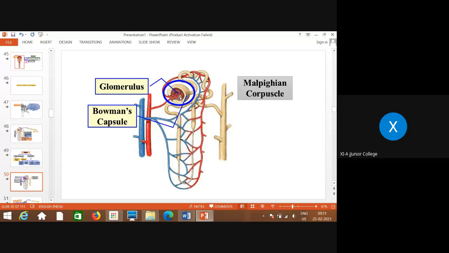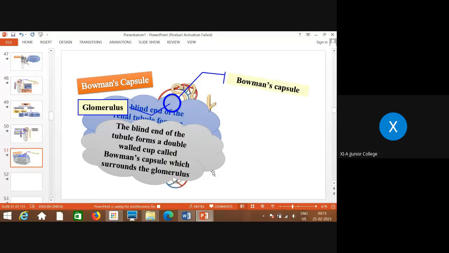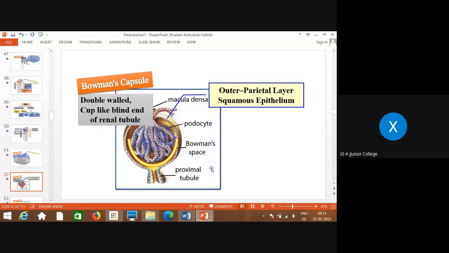And these red colored blood vessels you can see in it, a network of blood capillaries, is called the glomerulus. So the Malpighian corpuscle is made up of the cup-shaped Bowman's capsule, which shows the presence of a network of blood capillaries in it, called the glomerulus. The blind end of the tubule forms a double-walled cup called Bowman's capsule, which surrounds the glomerulus. That cup-shaped structure has the blind end of the tubule. It is a tubule, but it is not open, so it is called a blind end.